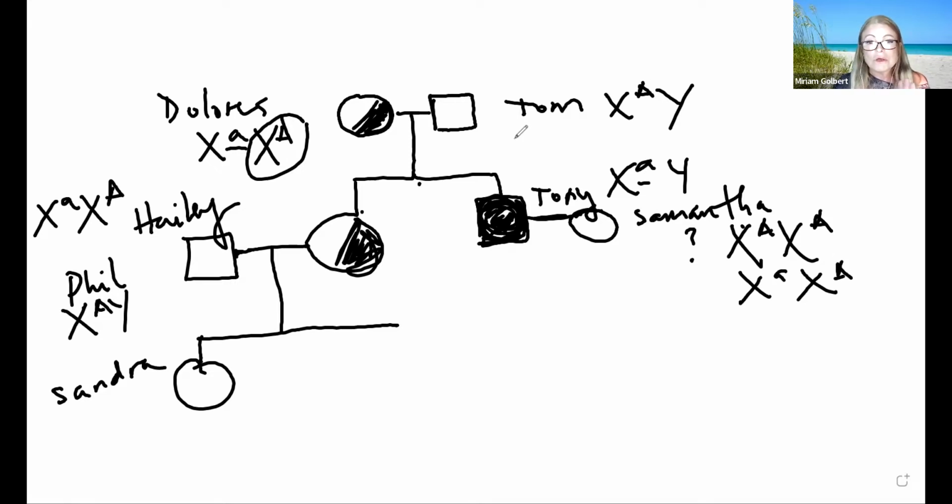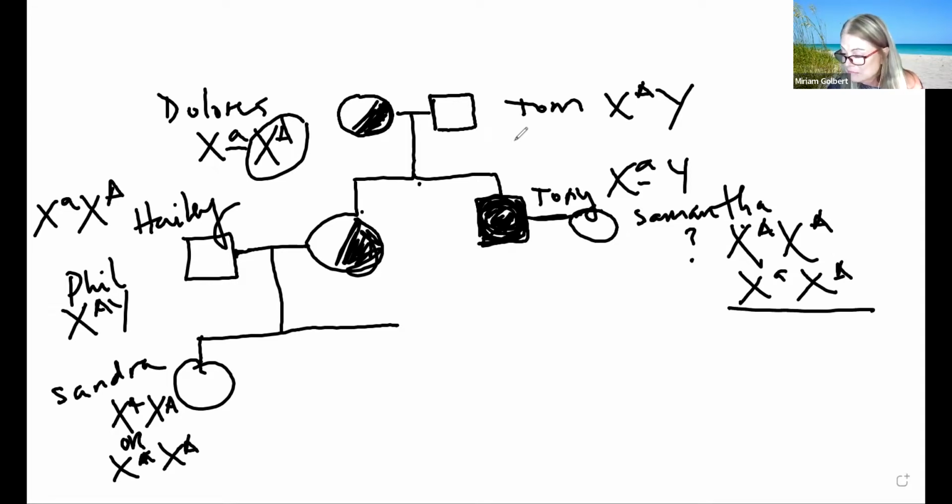So her possible genotype is going to be either this one or it's going to be this one, little a, big A, right? So either of those two is going to give her a good sense of smell. But since she doesn't have children, we cannot for sure say what is the genotype. So it's the same case with Samantha here.